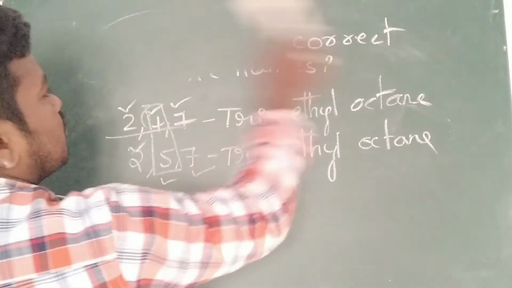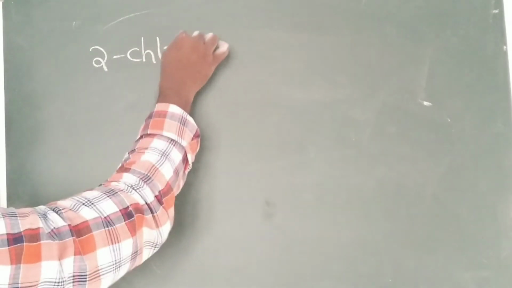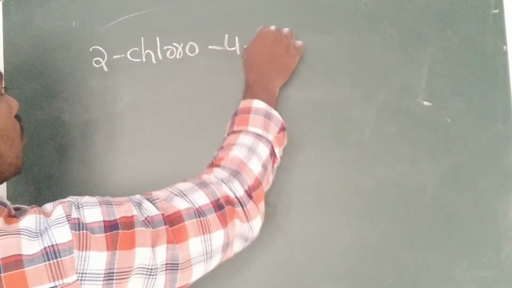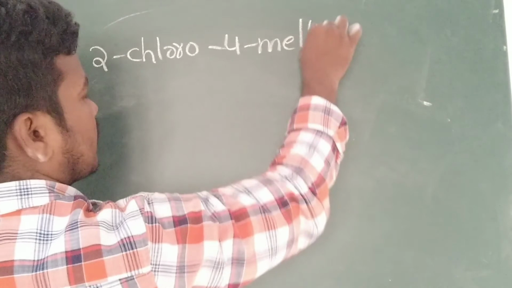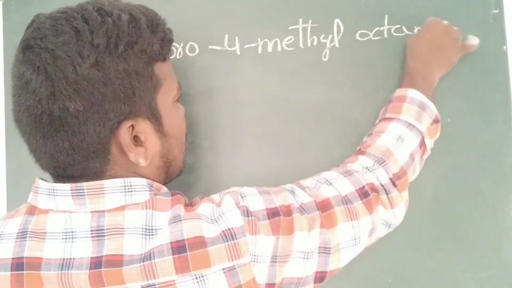So, next example, another type of example. Write the structure for 2-chloro-4-methyloctane.